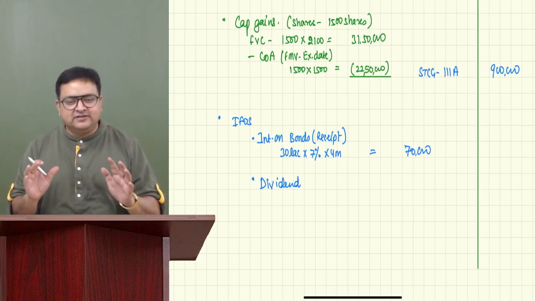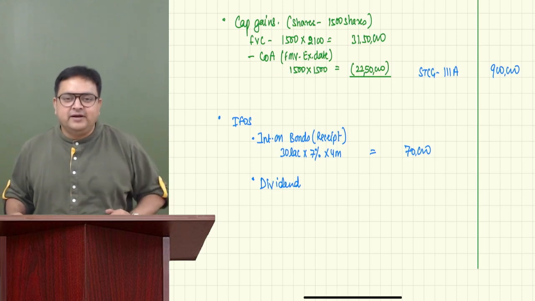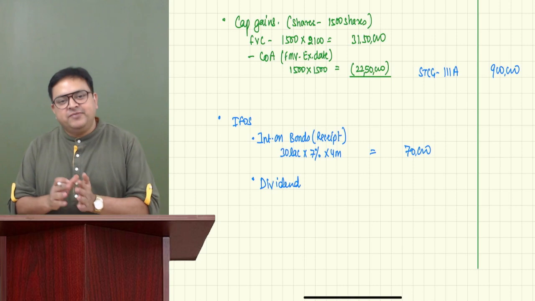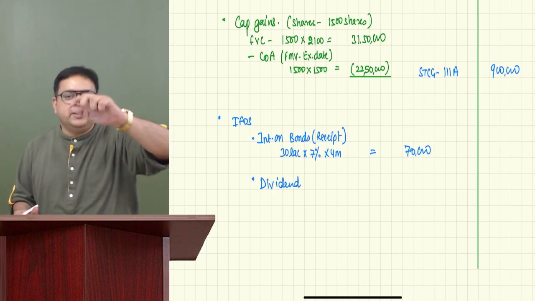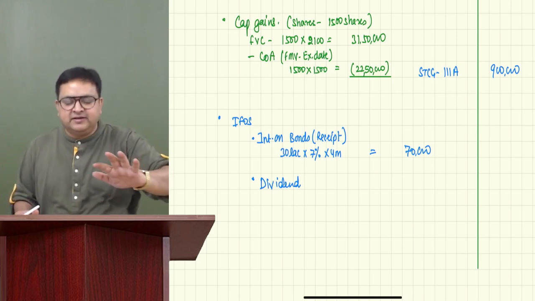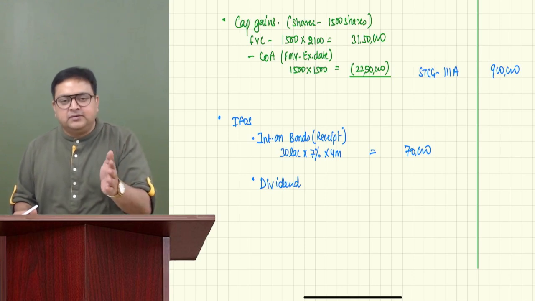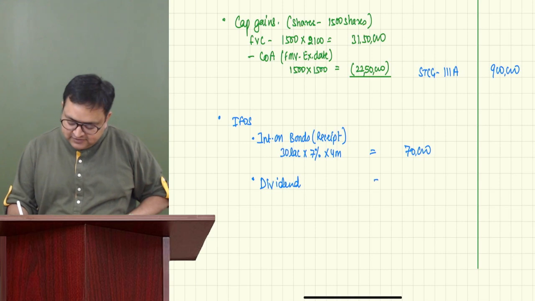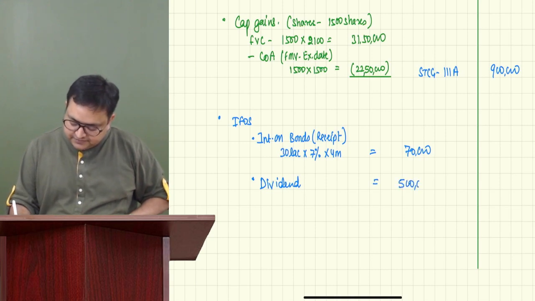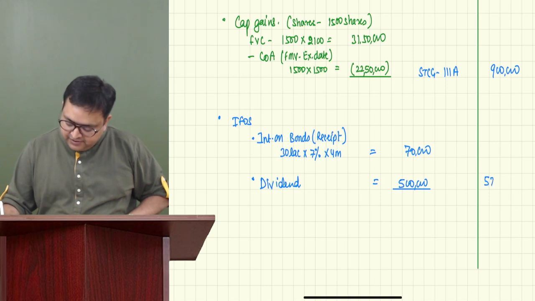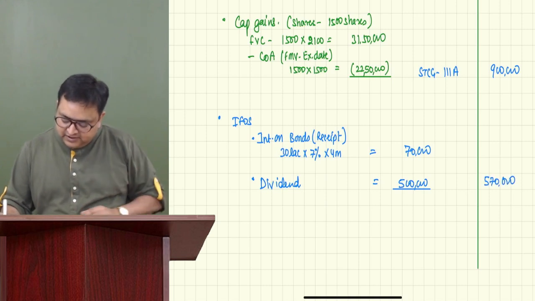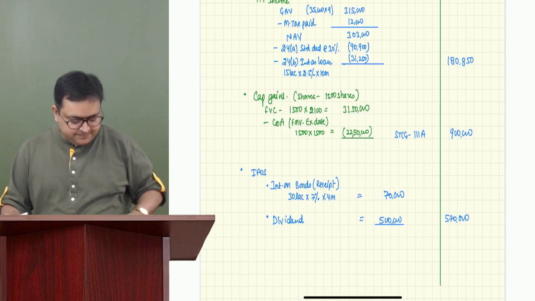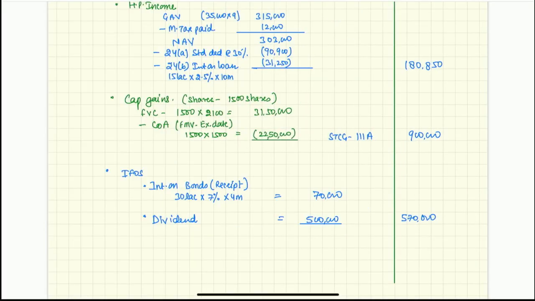I'm not asking you the section. The section is 194 on dividend. Very nice. The rate of TDS is 10%. So if this would have been after TDS, we would have computed it. You all know how to change from net to gross. So dividend right now it is gross, so it is 5 lakh. So we have 5,70,000 as income from other sources. Everybody has done till here?